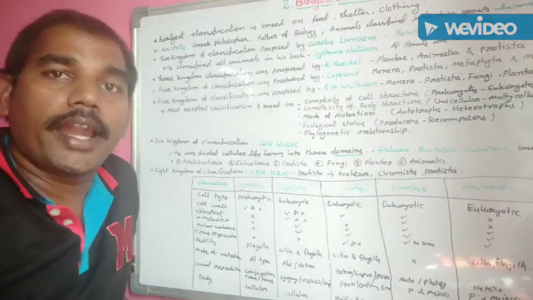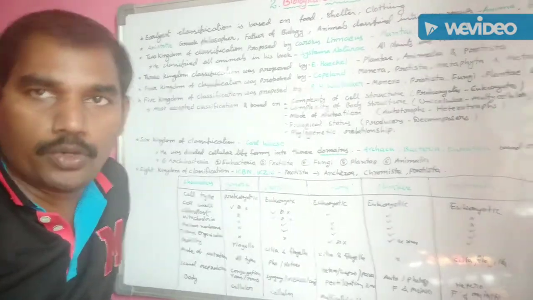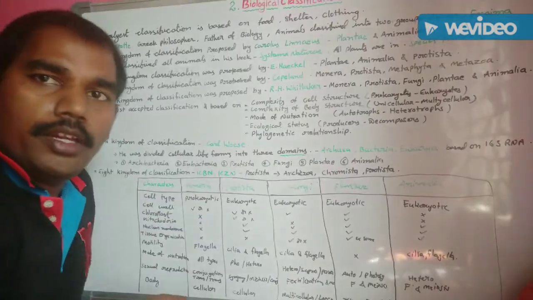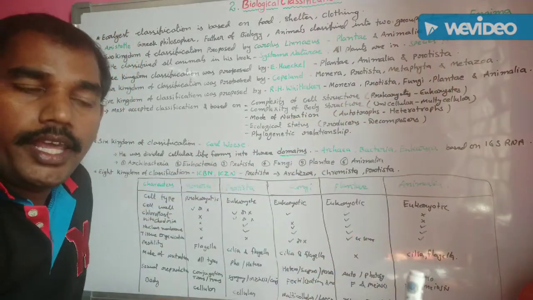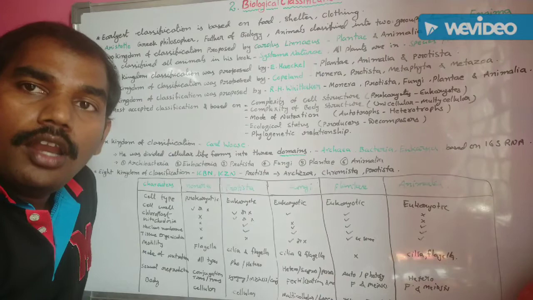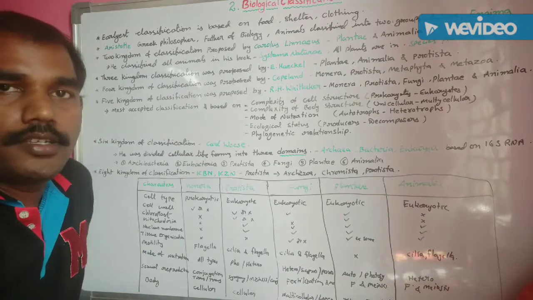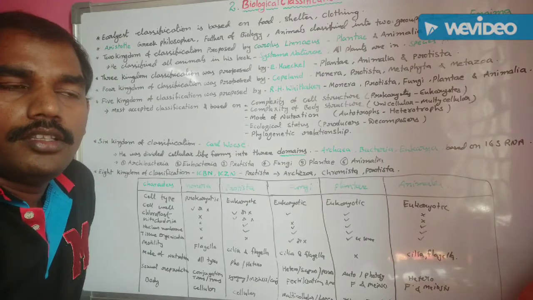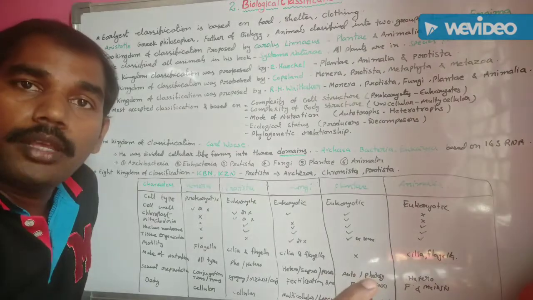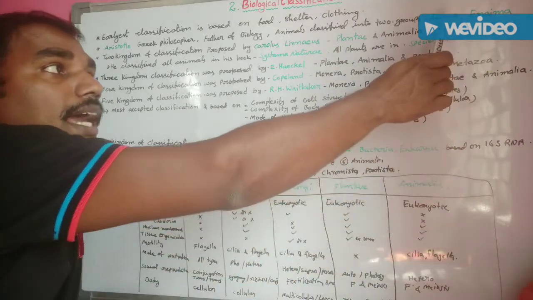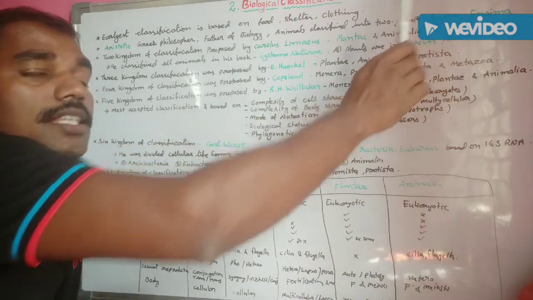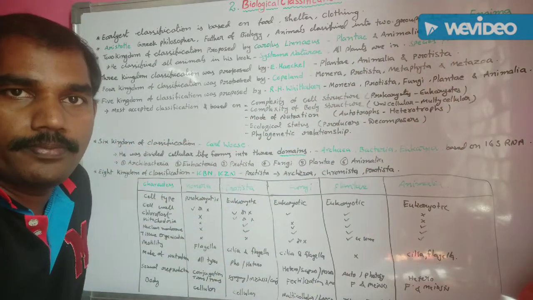Animals are categorized into two main groups. What are they? The first one is Anaima. Anaima means non-red blood animals. These are also known as invertebrates. All non-red blood animals are categorized under this Anaima group.